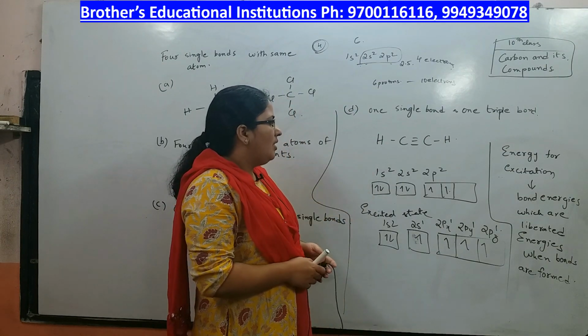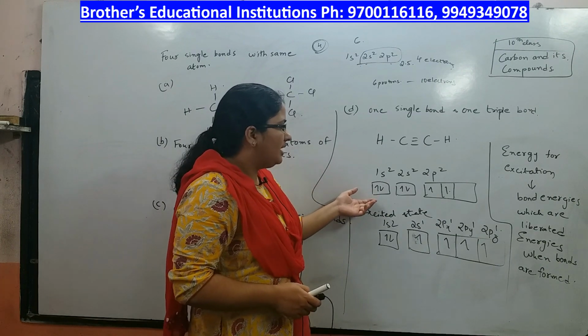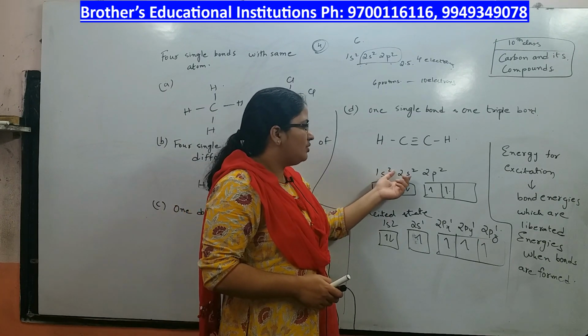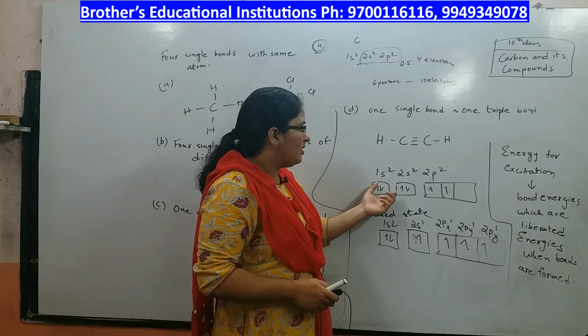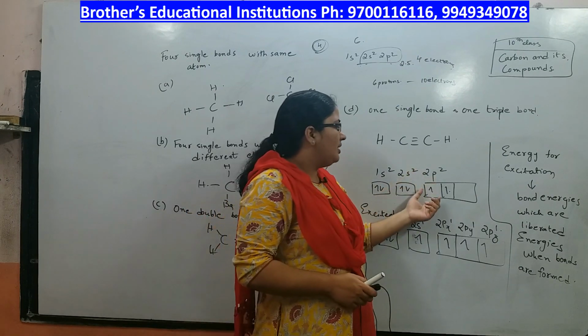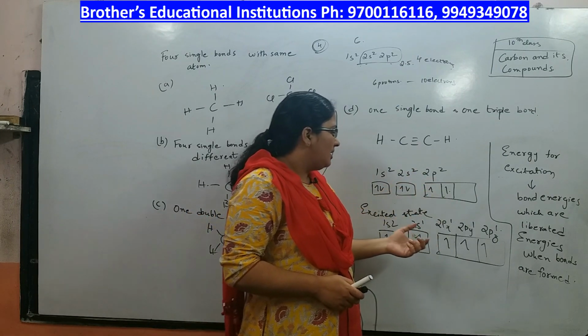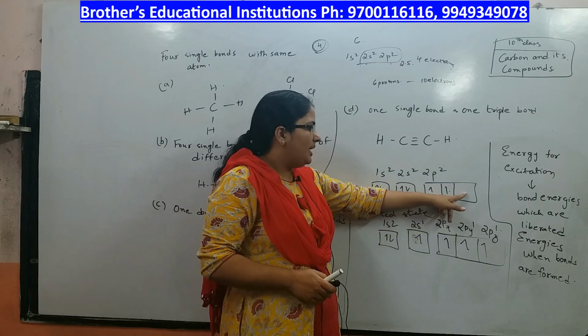Now, what is the electronic configuration in the ground state? The electronic configuration is 1s2, 2s2, 2p2. That is, in the 1s orbital it has 2 electrons, in the 2s orbital it has 2 electrons, in the 2p orbital it has 2 electrons. Now, in the excited state, 1 electron jumps to the pz orbital.